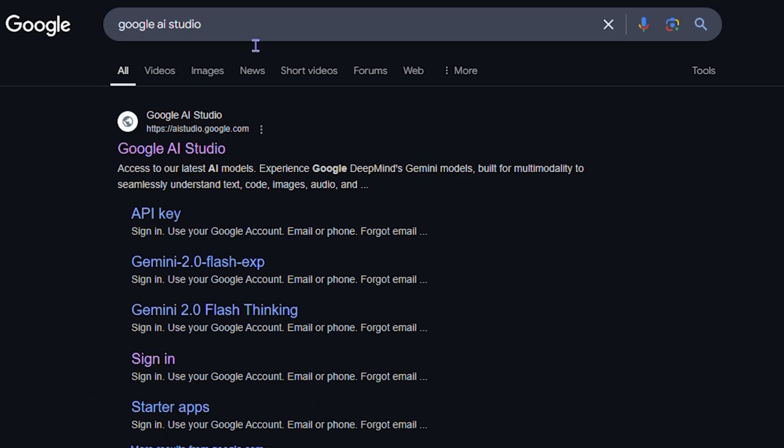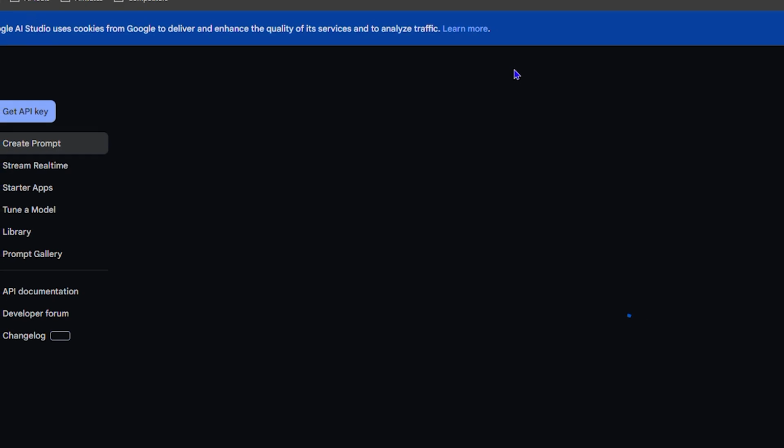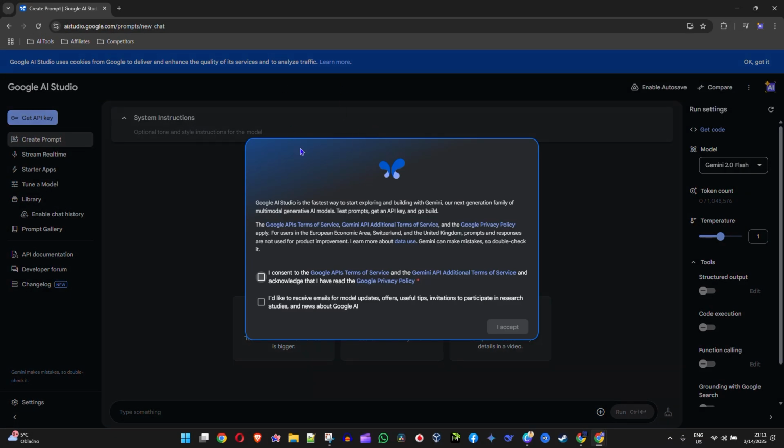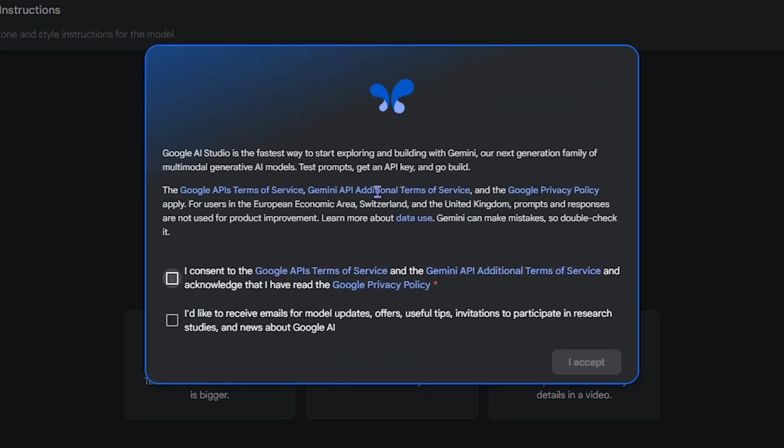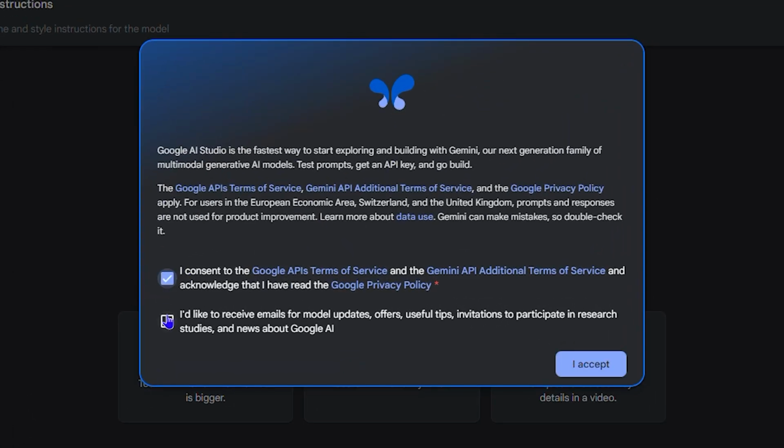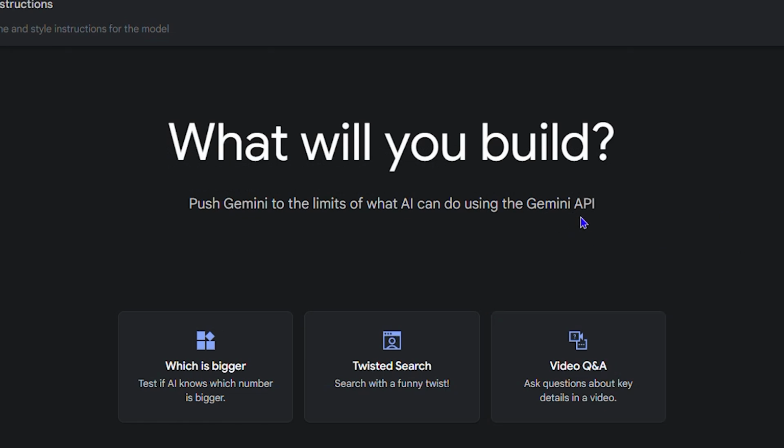That's it. And once you type this in Google, you will see that the link towards that is aistudio.google.com. All you have to do is head over to that page and you will see that you are automatically signed into the AI Studio for Google. So you'll have a pop-up here where you need to just accept, right? So go ahead and accept some terms here. And once you do that, you're right in.